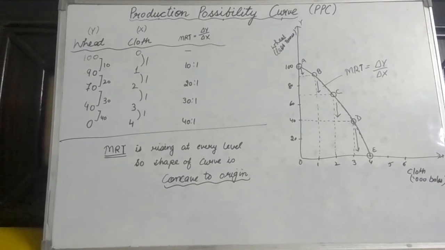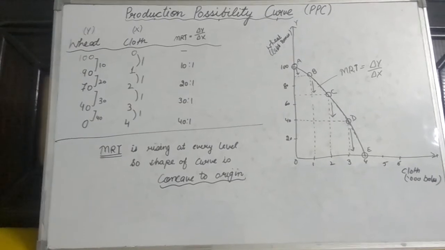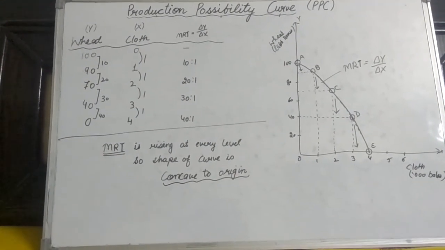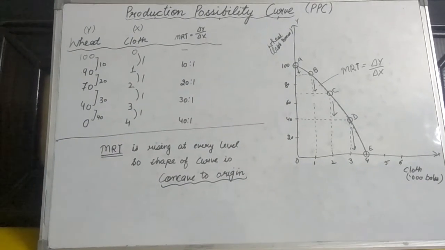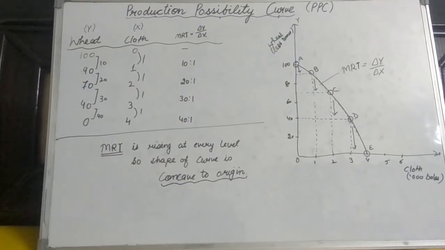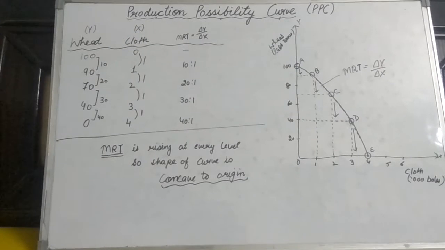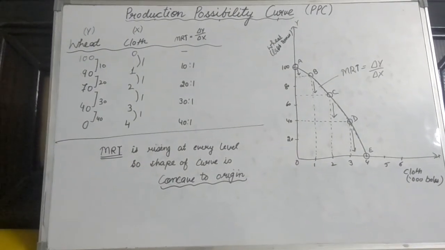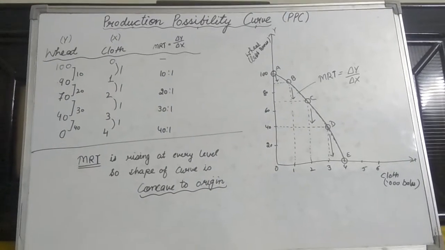It means at every stage, the producer is sacrificing more and more units of wheat production for the production of cloth. Instead of producing wheat, the producer is opting for the production of the second good, that is cloth. So the rising value of this MRT indicates the concave shape of the production possibility curve that we have shown in the graphical presentation.